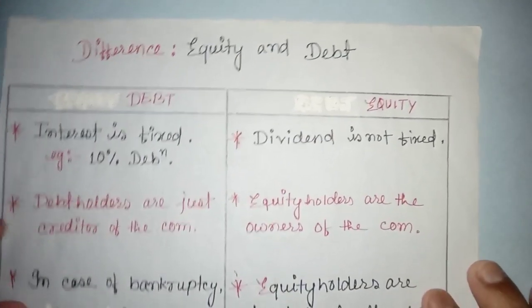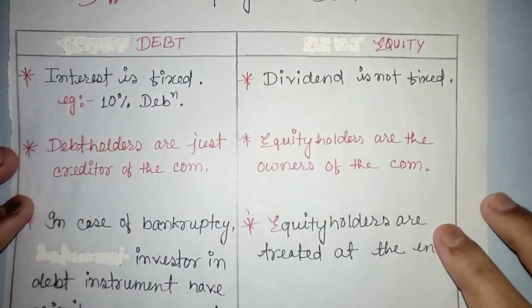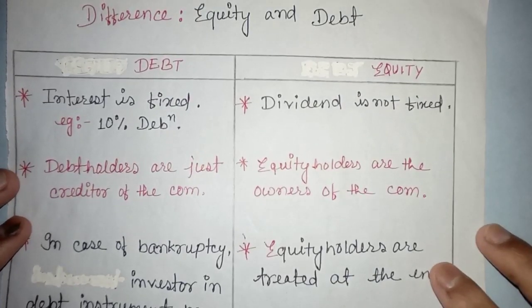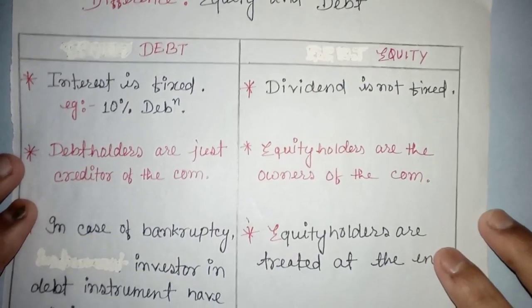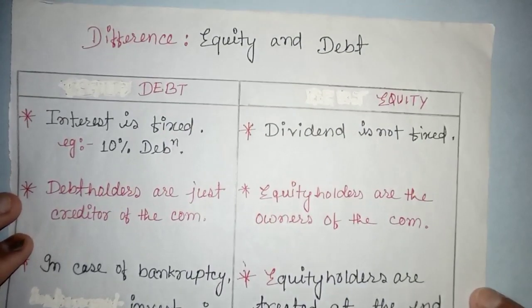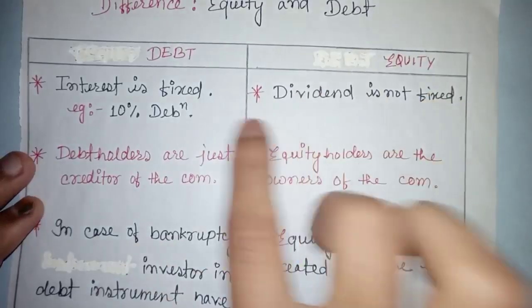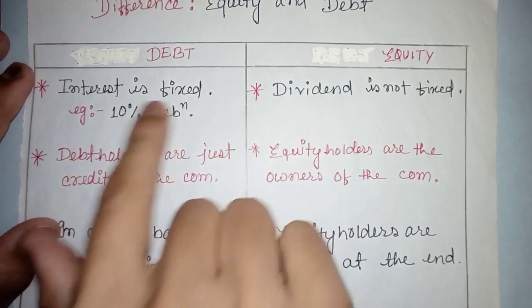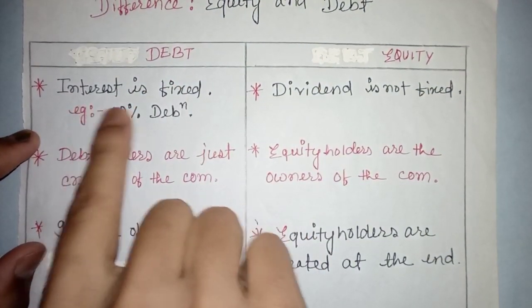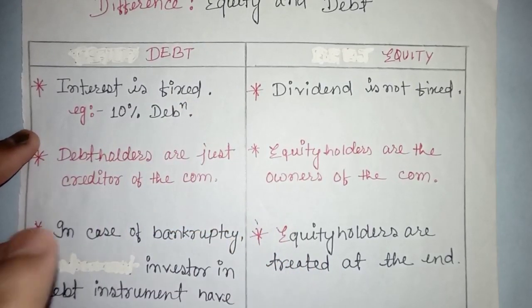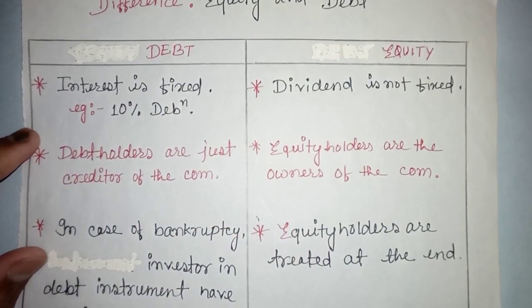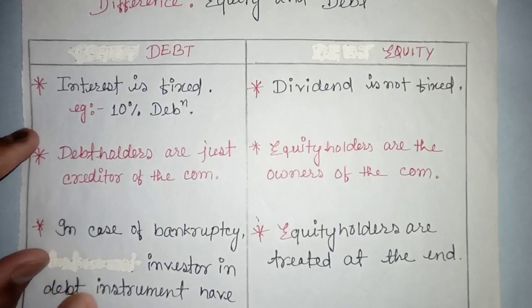If you have not, then you will understand it here. Here I have written the difference between equity and debt, so we can understand both these things in a better way. Here I have written debt. In case of debt, the interest is fixed. So if I buy some debt from a company, the amount of interest that the company will pay me in future will be fixed.